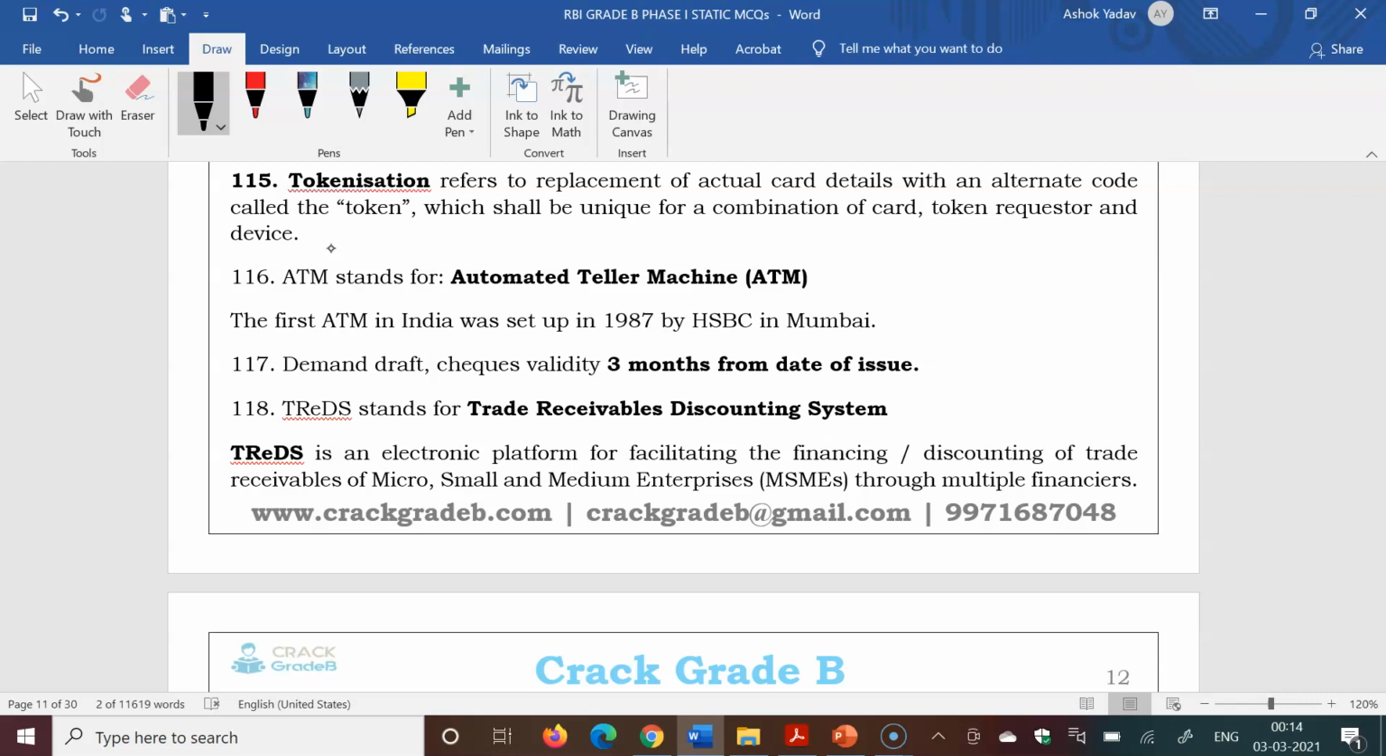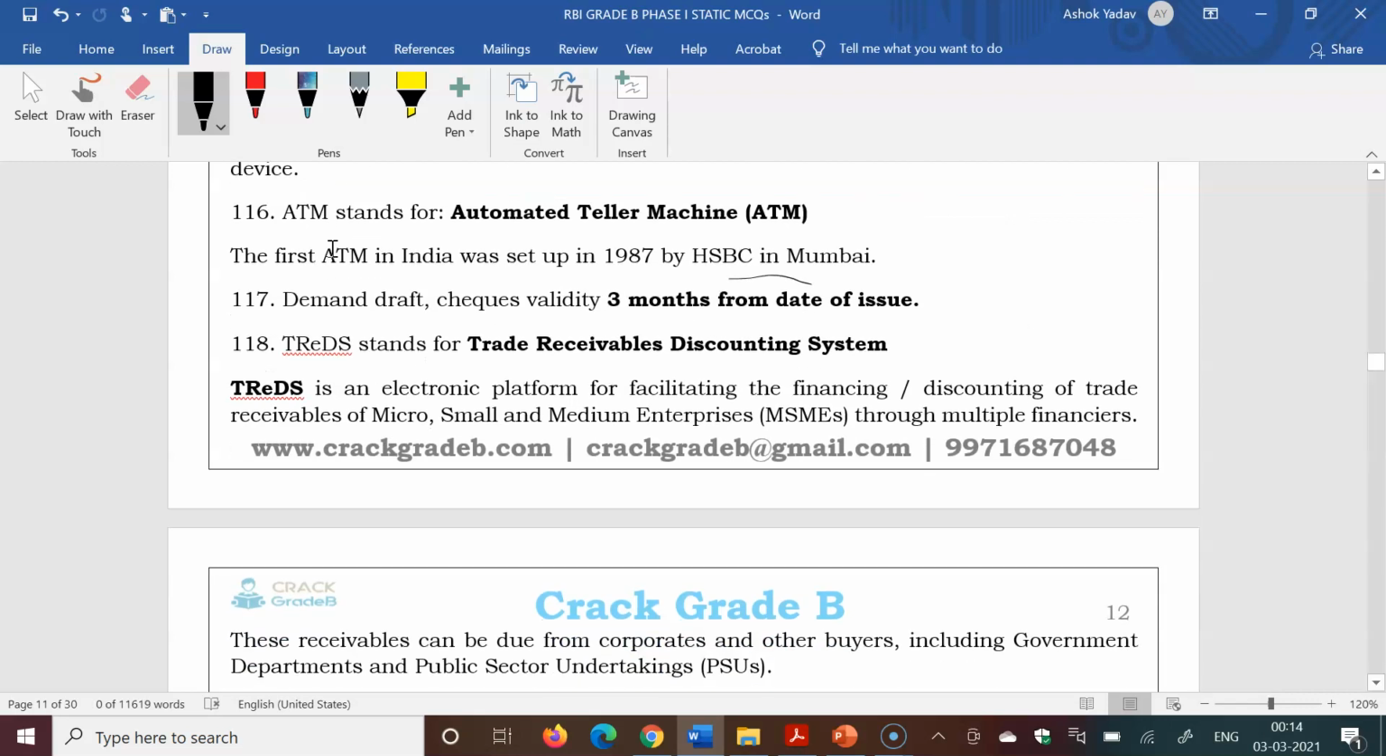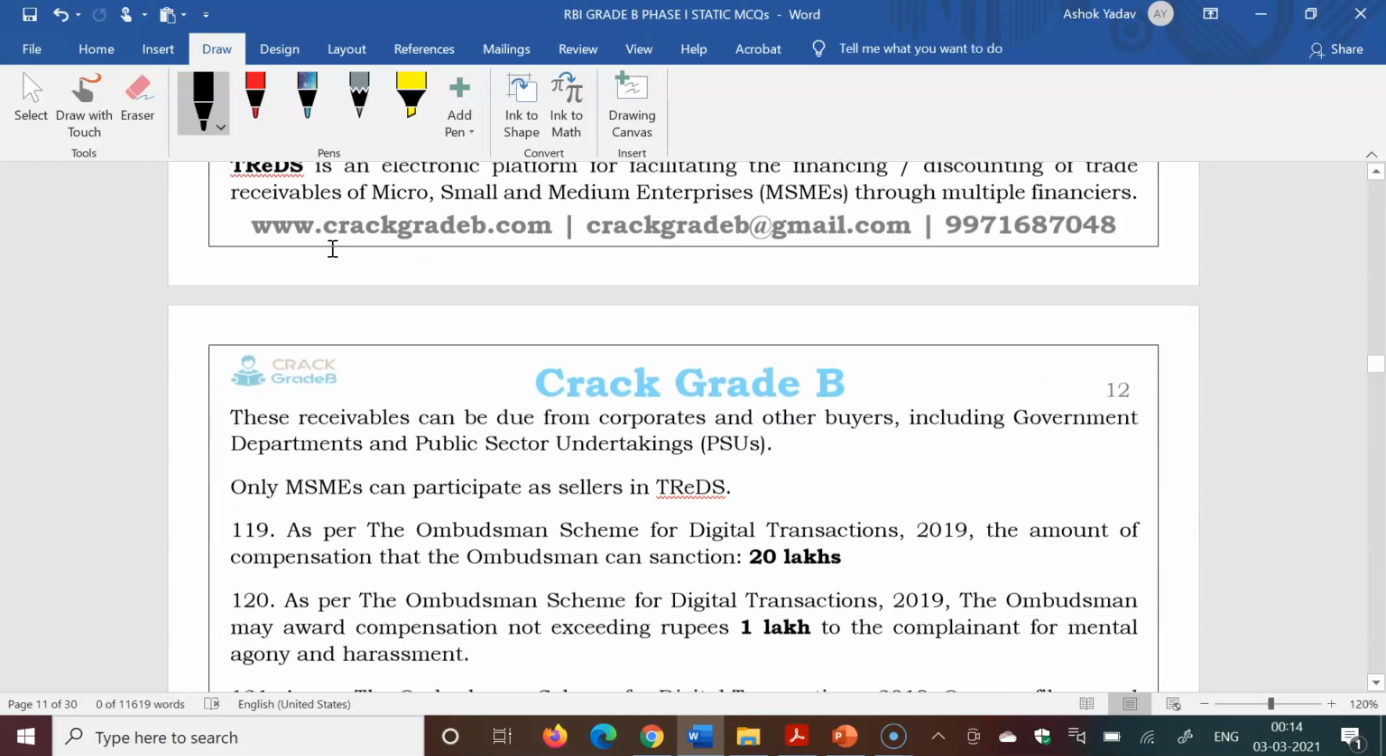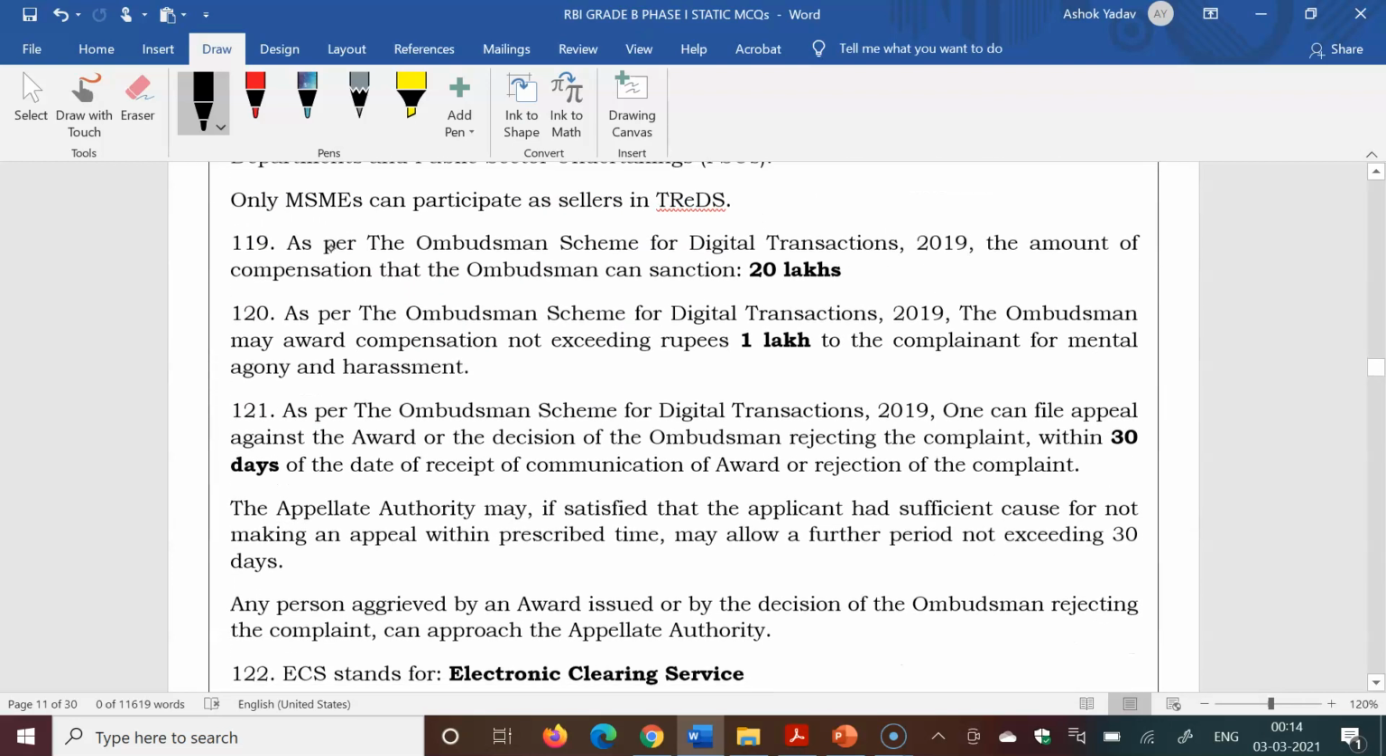ATM stands for automated teller machine. The first ATM in India was set up by HSBC Bank. Demand draft and cheque validity is 3 months from date of issue. Earlier it was 6 months. TReDS stands for trade receivable discounting system, mainly used by MSMEs.